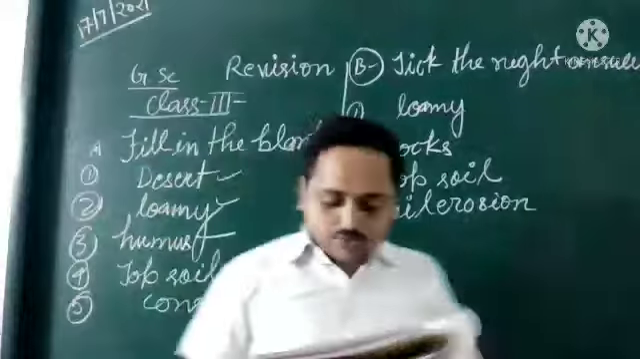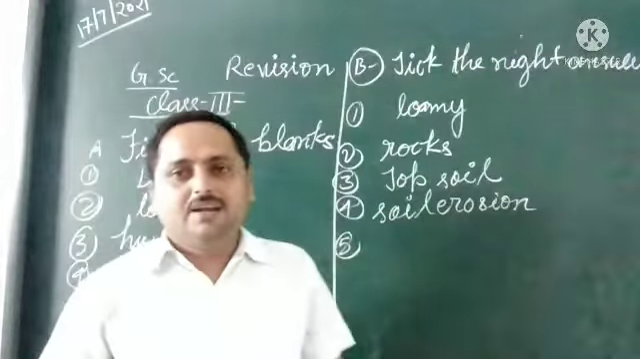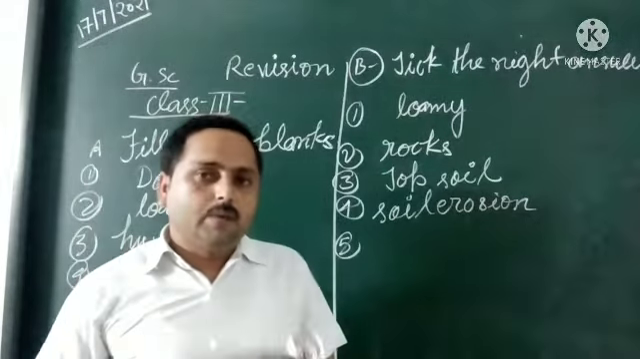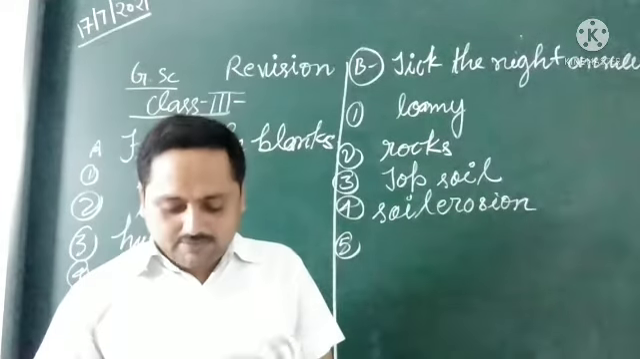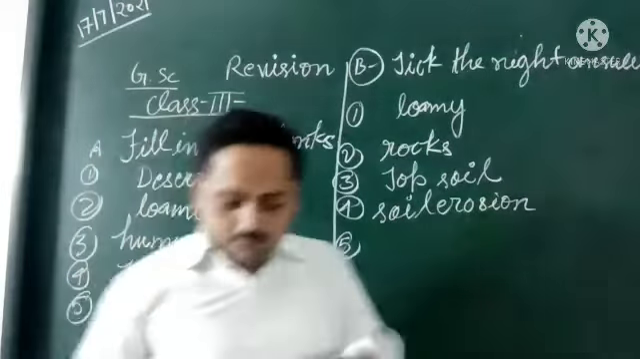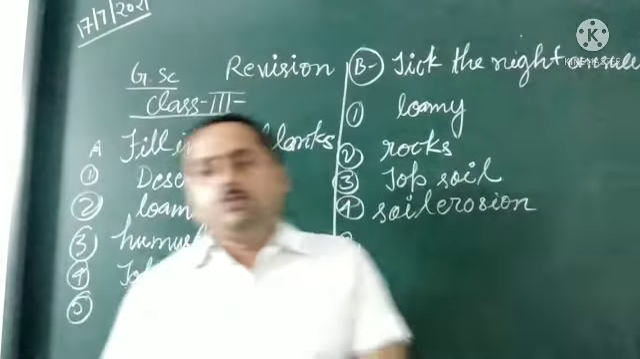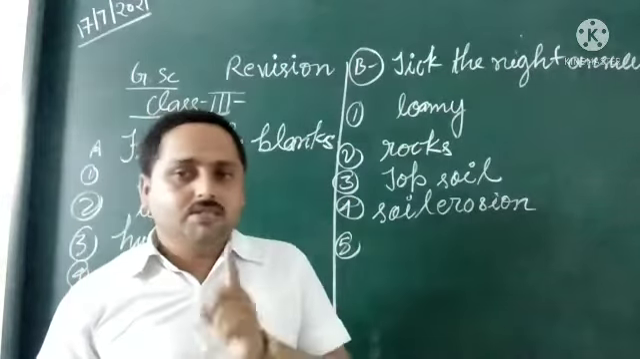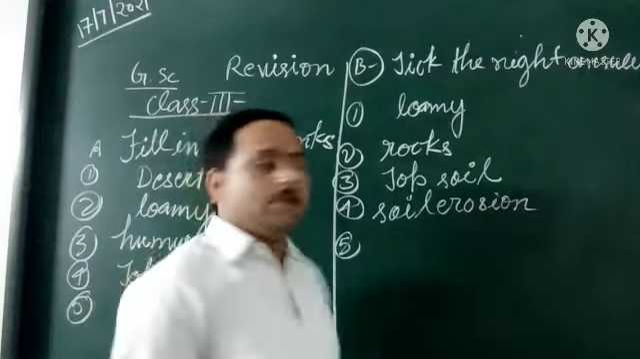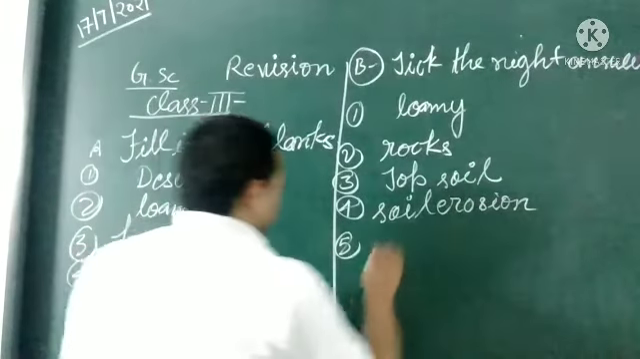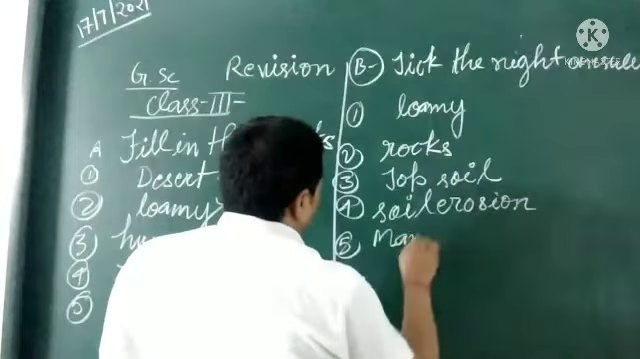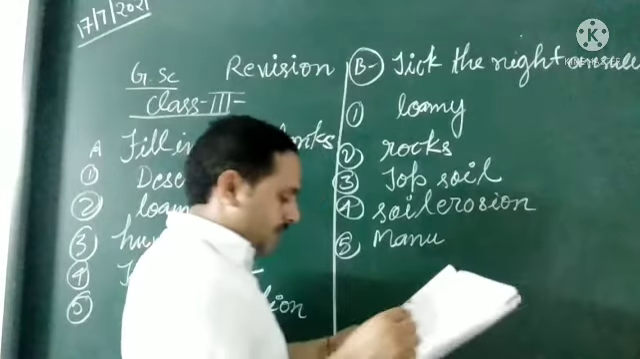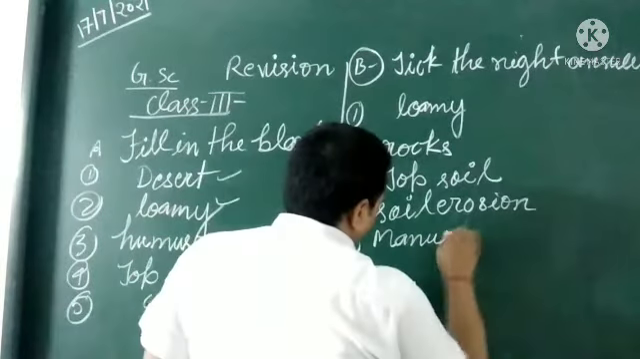Fifth: farmers make the soil fertile by adding what? Air, water or manure? They add manure. By adding manure, they make the soil fertile.